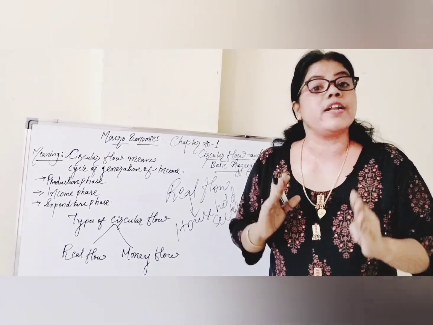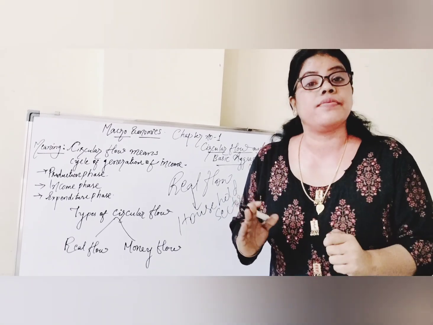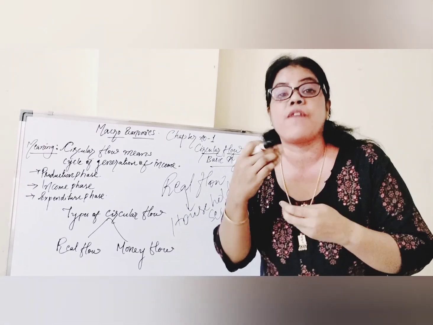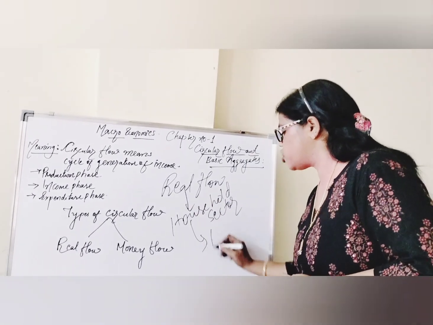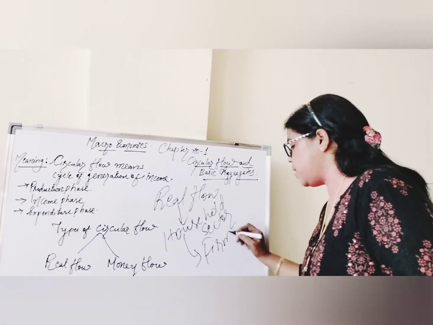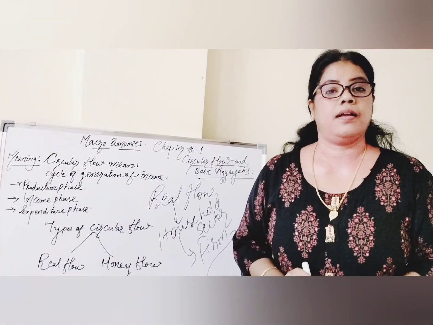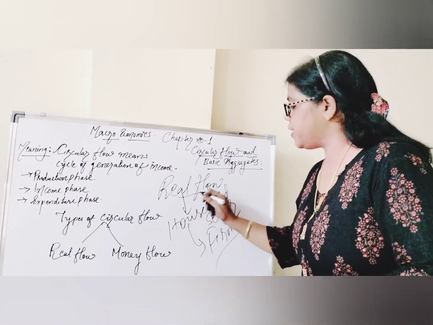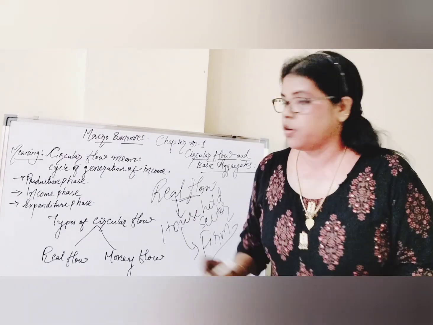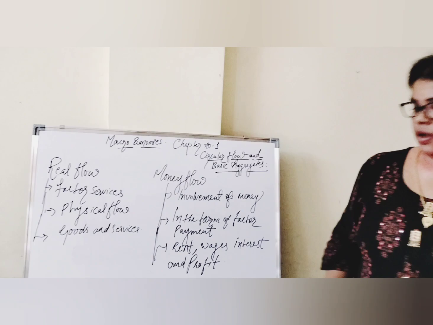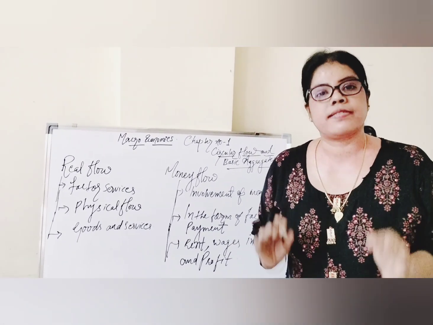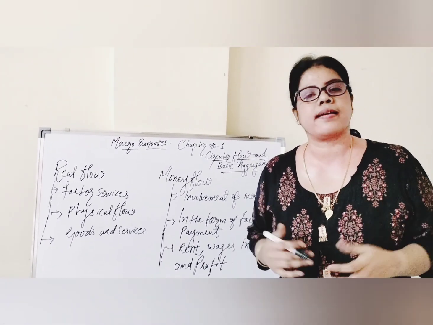So these household sector are rendering services. What is rendering? Means providing services. To whom? It is providing services to the firm. Firm means the business organization. Understand? So this is what is called real flow. The another name of real flow is called what? Physical flow. It is another name of real flow. What is exactly physical flow, or what is exactly real flow?